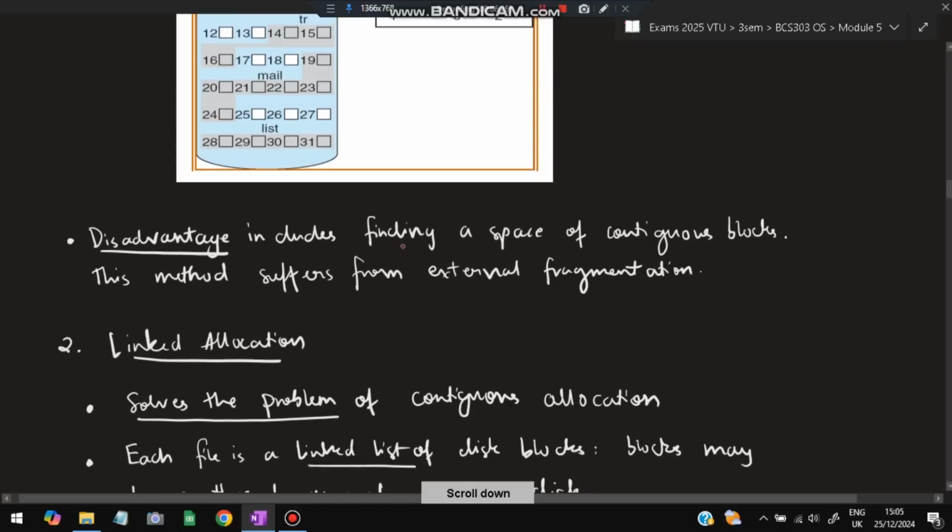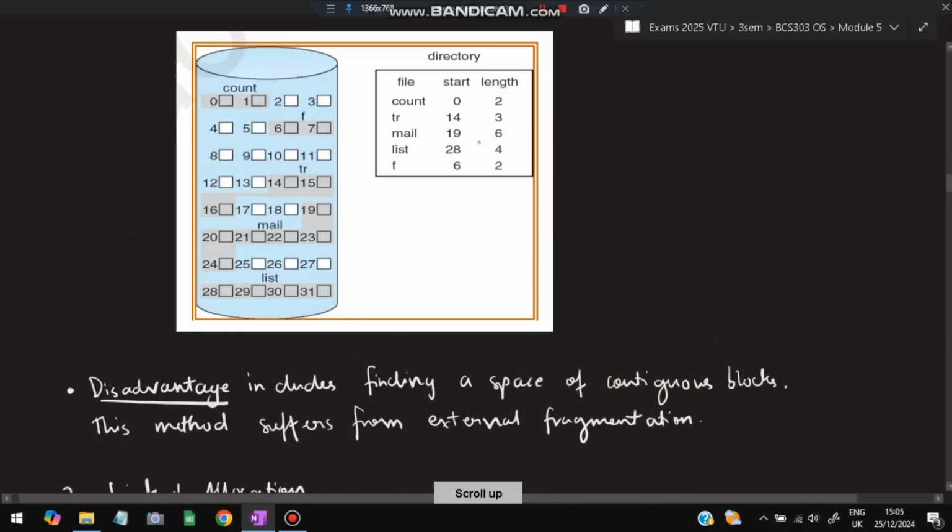There is one disadvantage: it involves finding a space of contiguous blocks. This method suffers from external fragmentation. Suppose we want to store a file of length 6, so we want 6 blocks continuously. Even if 5 blocks are available continuously and the sixth block is already occupied, we cannot use that space. The five blocks cannot be used because the sixth block is not contiguous. We want 6 blocks continuously, and only then can we use it. This is one of the disadvantages, because we don't always get that, and because of that, external fragmentation happens, wherein spaces in between are left without any use.